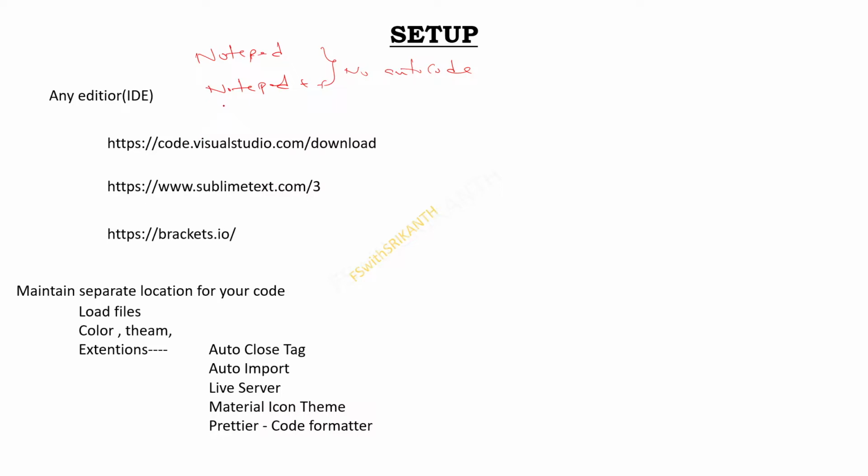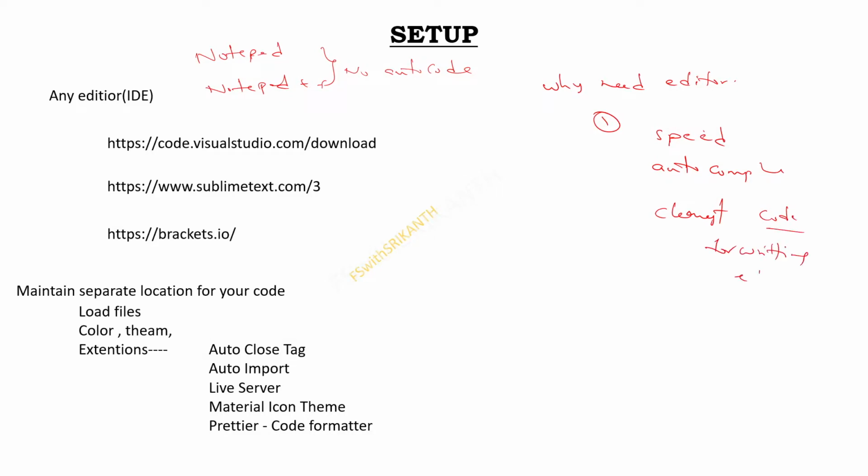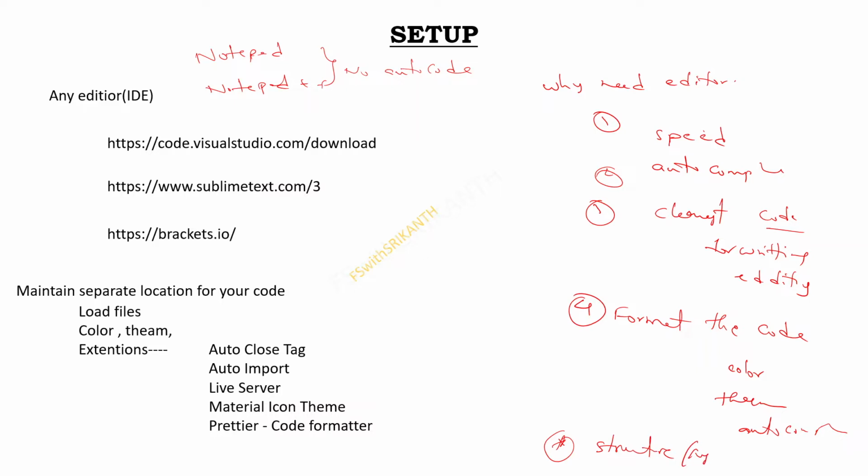So we definitely prefer different editors. Now I am using Visual Studio Code, and there are also Sublime Text and Brackets. Before that, why do we need these editors? The first is speed of execution, the second is autocomplete, and the third is cleaner code, for cleaner writing and editing. And formatting the code, like color, theme, autocomplete, structure, suggestions. So we require editors for speed of development.